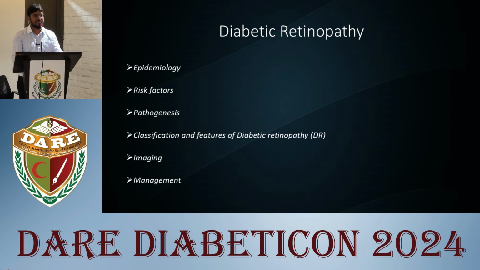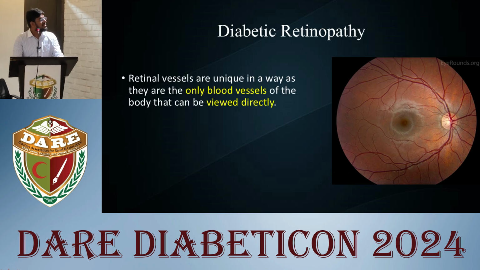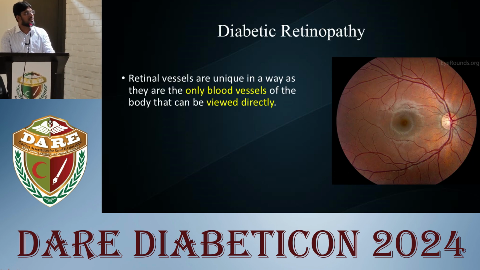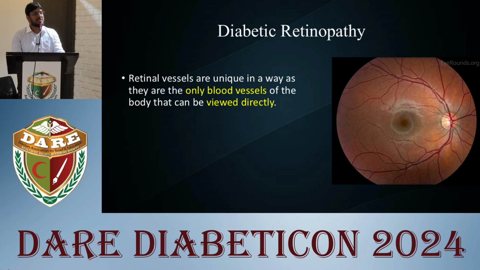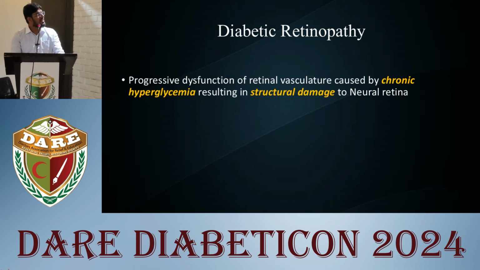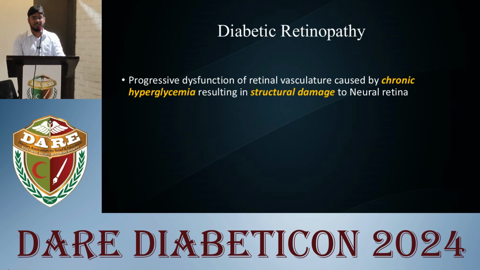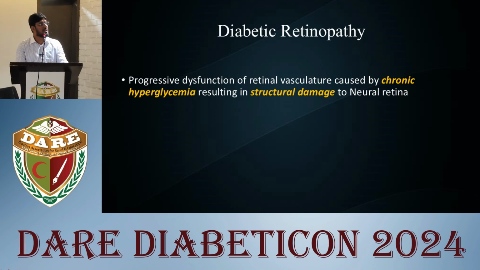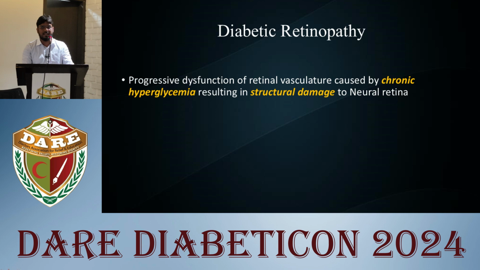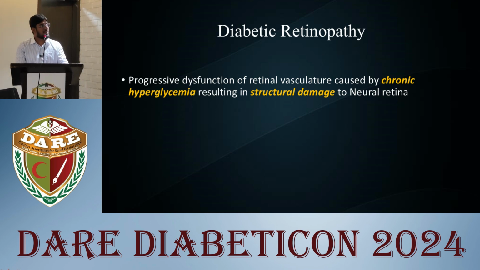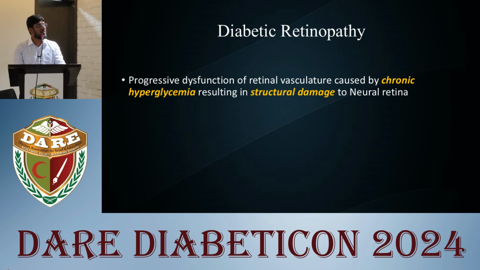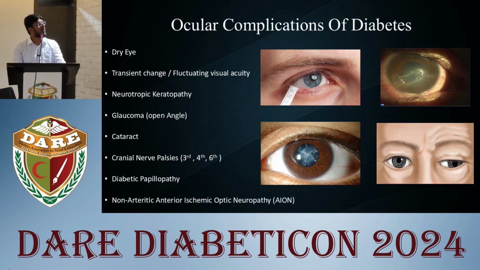As an ophthalmologist and retina specialist, I take privilege in saying that retinal vessels are unique, as they are the only blood vessels of the body that can be viewed directly. So many systemic disorders can be diagnosed by seeing those retinal vessels. Diabetic retinopathy is a progressive dysfunction of the retinal vasculature caused by chronic hyperglycemia, resulting in structural damage to the neural retina. In addition to diabetic retinopathy, there are other complications which can affect the ocular structures.